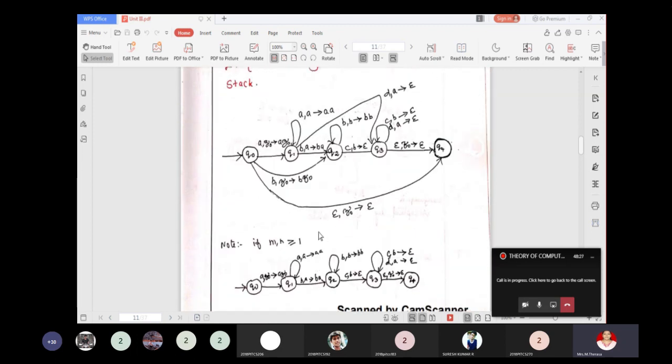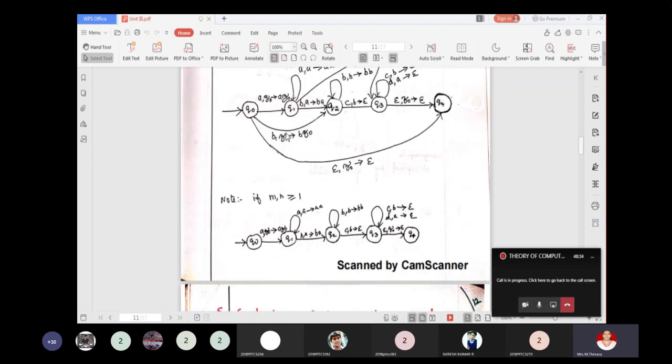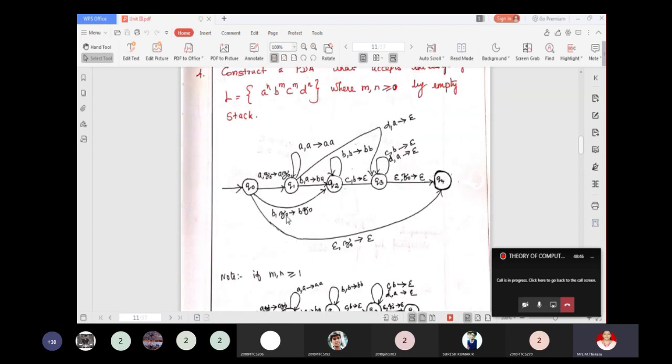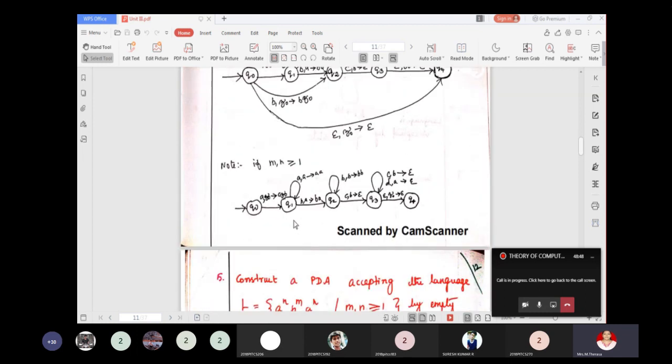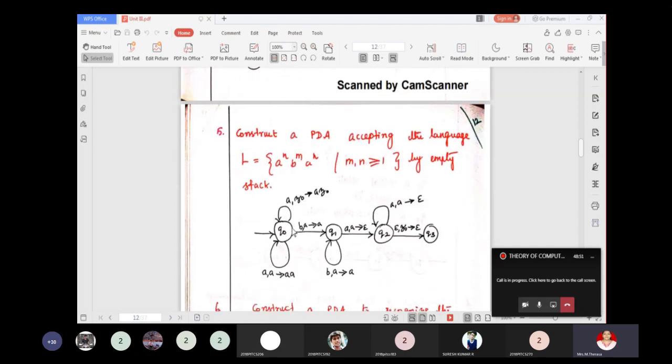And same pushdown automata, but m is equal to m and n greater than or equal to 1. If so, these transitions will not be there. The straight path will be there. There are no other options because at least one A and one B and one C, one D will be there in the valid input string.